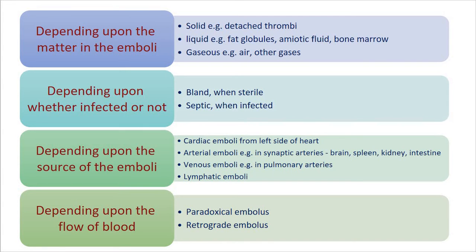The next type is depending upon the source of emboli. Here you can see the cardiac emboli, arterial emboli and venous emboli.